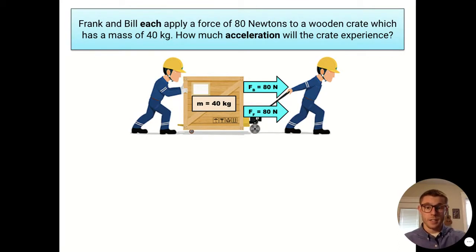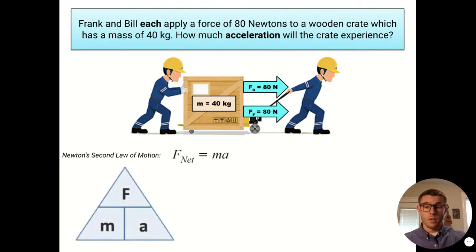So both forces are acting to the right here with 80 newtons. We rewrite Newton's second law of motion once again and know that the net force is equal to mass times acceleration. We can use our triangle here to solve for acceleration, or we could use simple algebra, divide both sides by mass to get our equation of F net divided by m is equal to a. We now have acceleration all on its own, so we can use the numbers that are given in the problem.